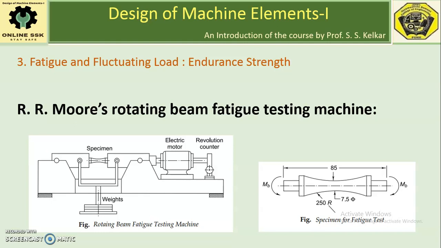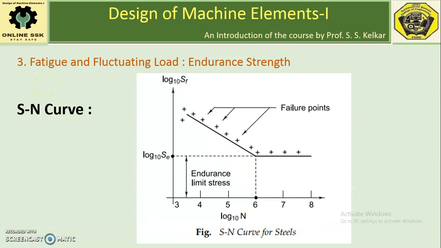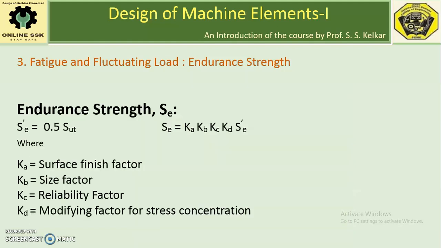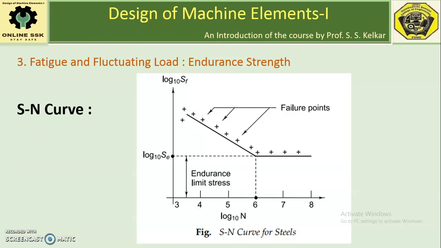So with the help of S and N, the S-N curve is plotted as shown in this figure. Here S is the stress and N is the number of cycles. It has nothing to do with signal and noise. It is strength or stress versus number of cycles N. As the stress and number of cycles have huge values, most of the time the S-N curve is plotted on log-log graph paper.